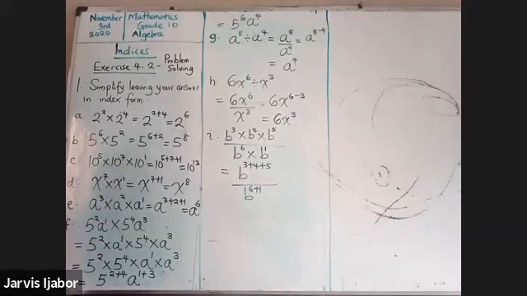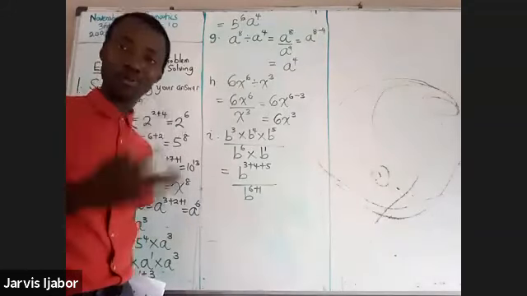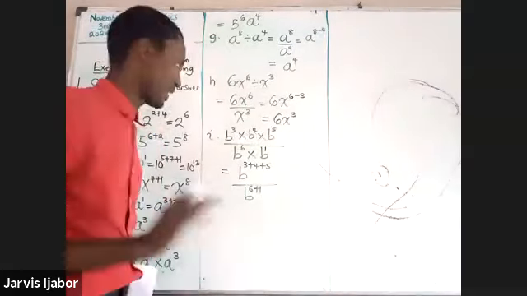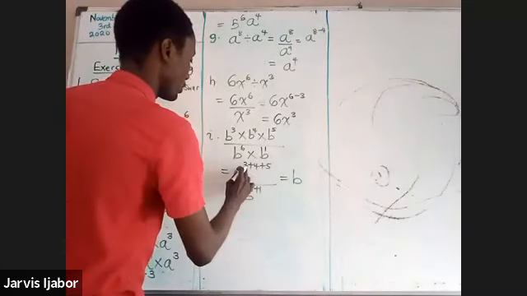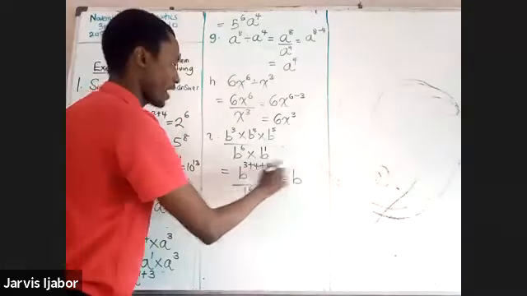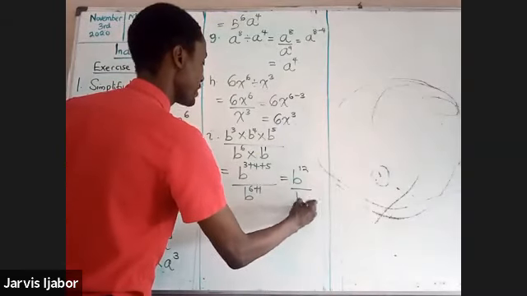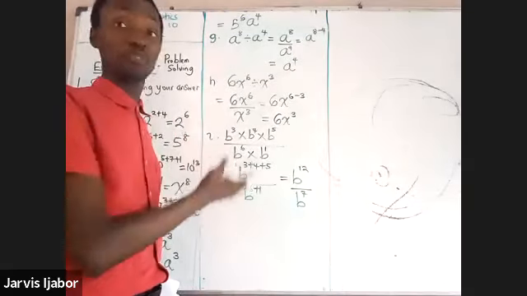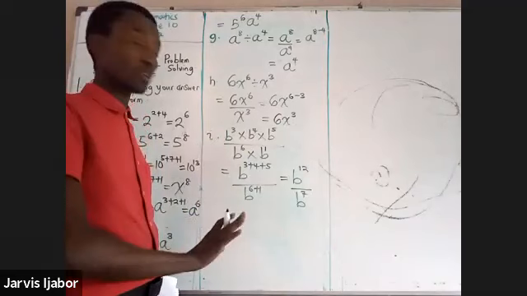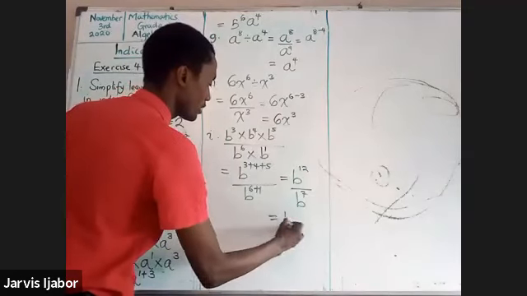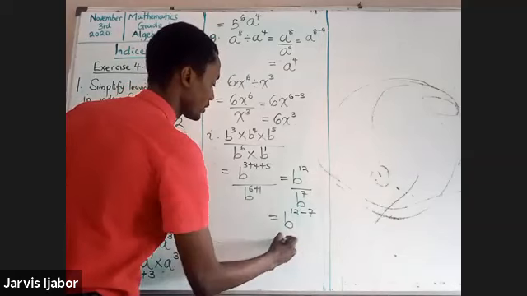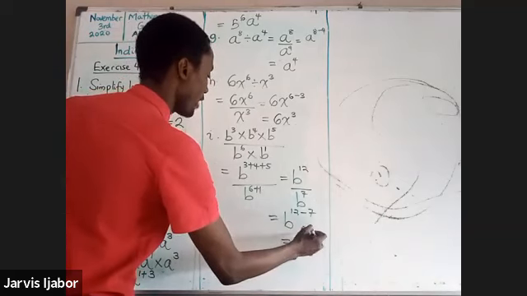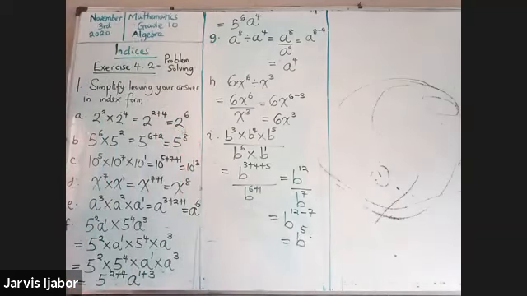Take it gradually. When you start a new topic, take the concepts gradually. Don't be in a hurry. Take the ideas one step at a time. This will give me b to the power of 3 plus 4, 7 plus 5, that's 12, over b to the power of 7. I'm just using this approach. In an exam setting, I wouldn't use this because I've already discovered a faster way to solve this. That will be b to the power of 12 minus 7, which gives b to the power of 5. So b to the power of 5 will be my final answer.